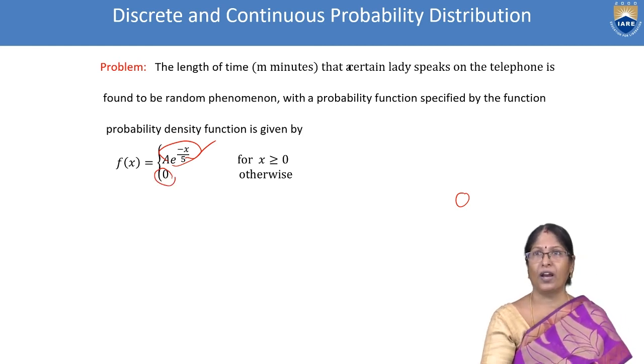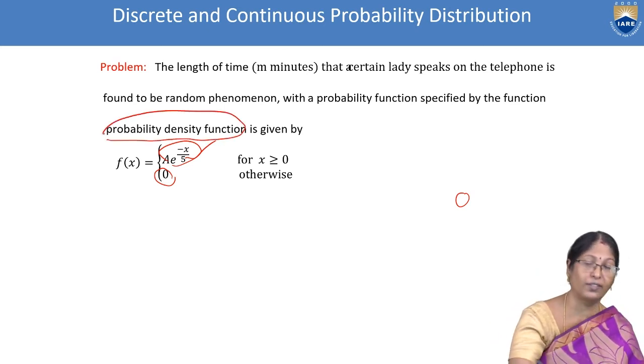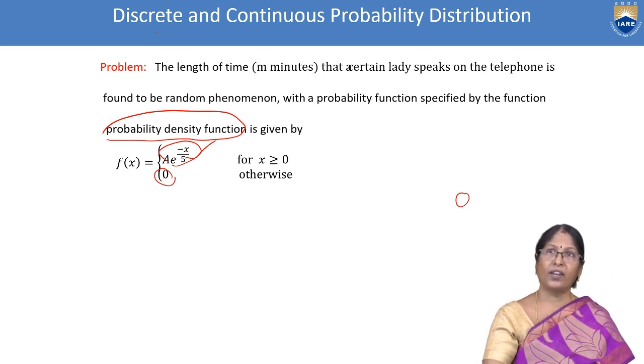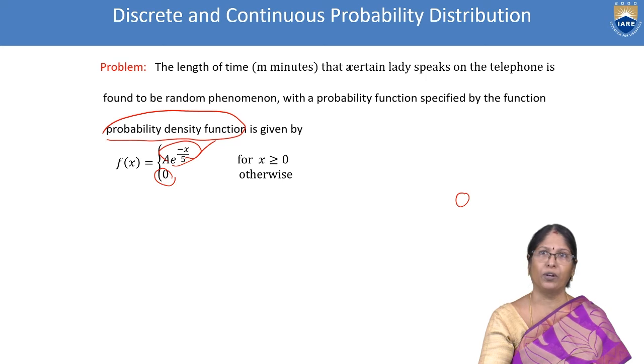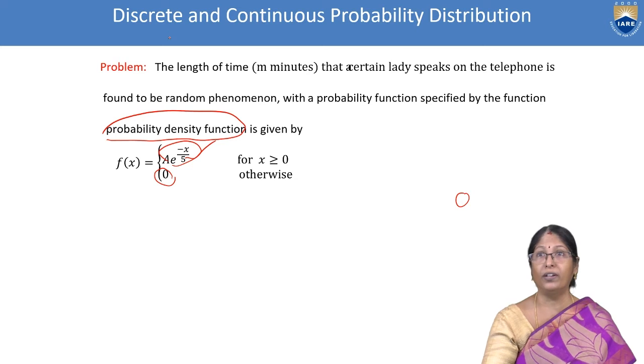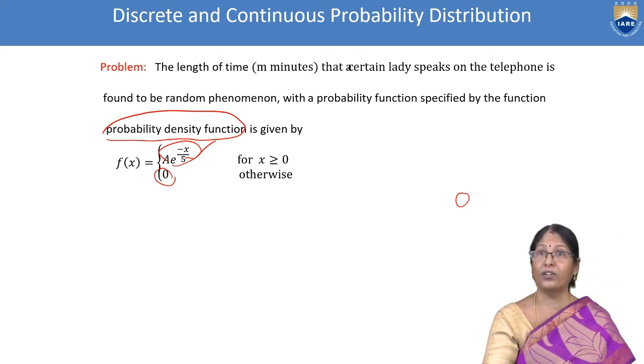First we have to understand that because of this probability density function, two distributions we are discussing: discrete and continuous probability distribution. Why is this problem not selected under discrete? Why are we moving to continuous probability? Because of this probability density function that is given, our memory is functioning towards continuous probability distribution.